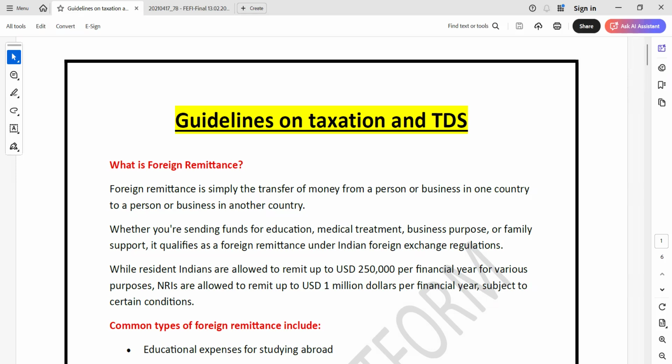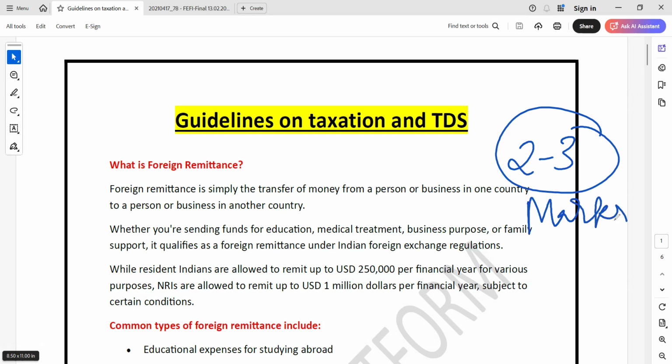So friends, today we will be discussing guidelines on taxation and TDS on foreign remittance. This video will be very helpful for the Certificate Course in Foreign Exchange exam and the Foreign Exchange Facilities for Individuals exam. Two exams are there in which this topic is covered, and it is a very important topic. If you understand and have complete knowledge about this topic, you can score 2 to 3 marks in the exam, and you can easily score because the topic is very, very easy to understand. So let's start.